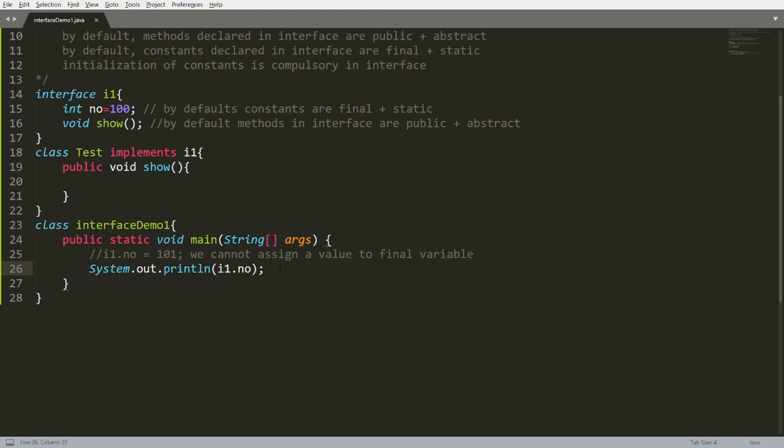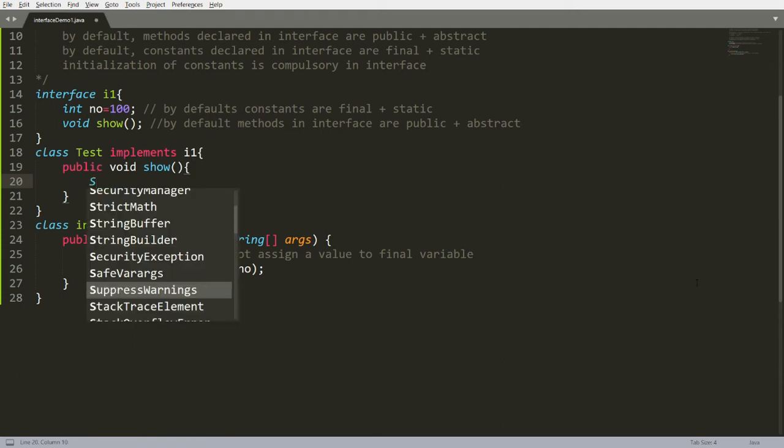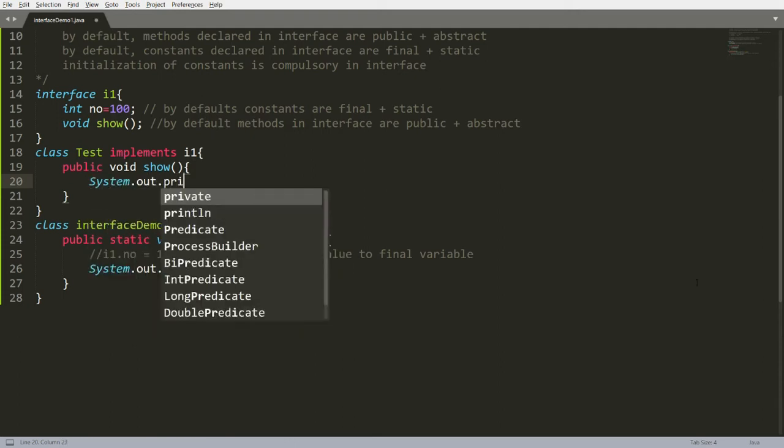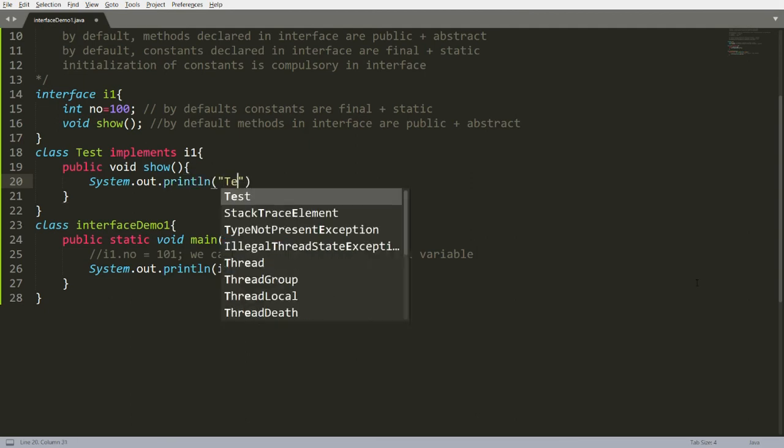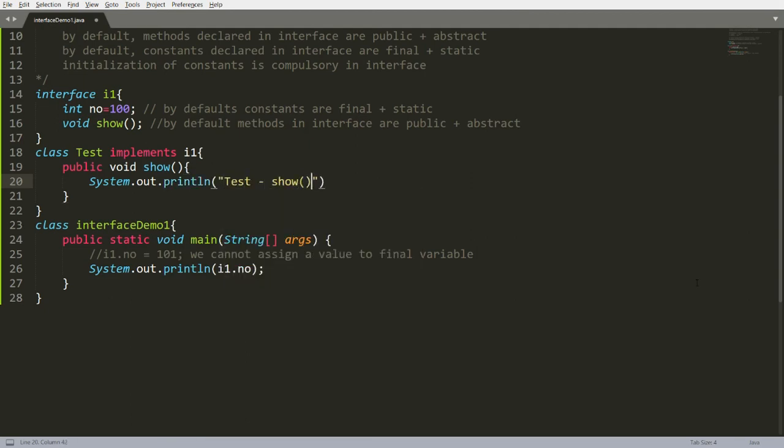One more thing, that by default the method declared over here, that is void show, is public abstract. So how can I access this show function? If you want to access this show function from InterfaceDemo1, then here you can just write the implementation. For example, you can say this is the test show implementation. So this is the implementation of the show function inside the test class. Now how can we access this? It is very simple.